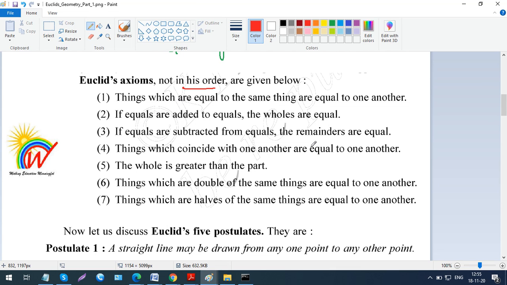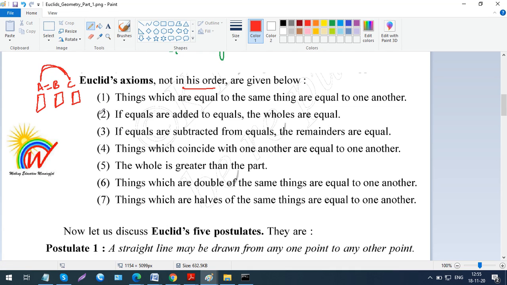Things which are equal to the same things are equal to one another. We know this, right? If there are 3 surfaces, A, B and C, and I say that A is equal to B and A is equal to C also, then B has to be equal to C. That is what it says, things which are equal to the same thing. If A is equal to B and A is equal to C both, then B and C will turn out to be equal.